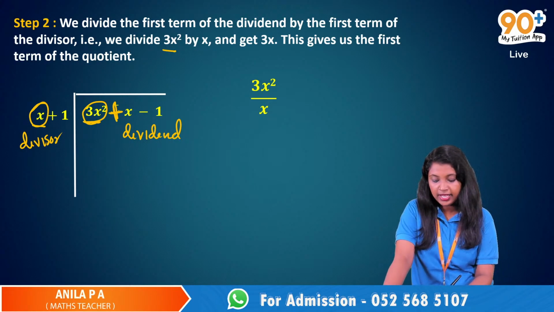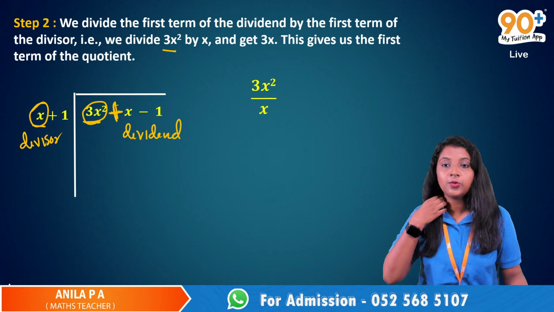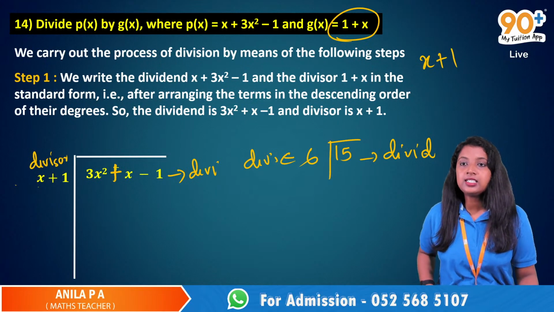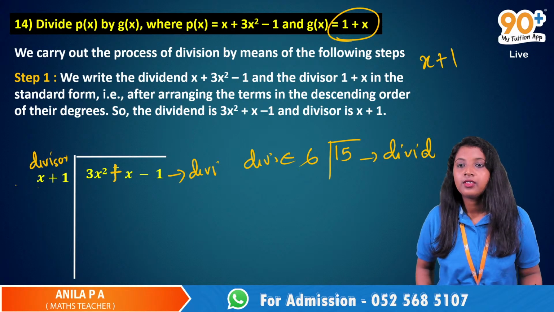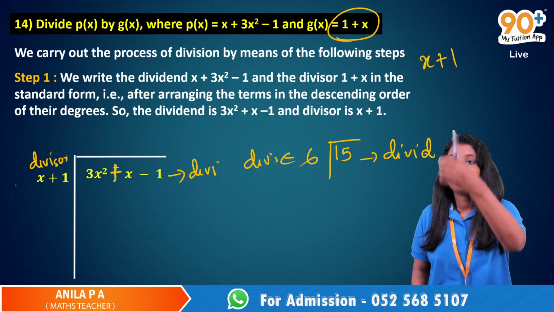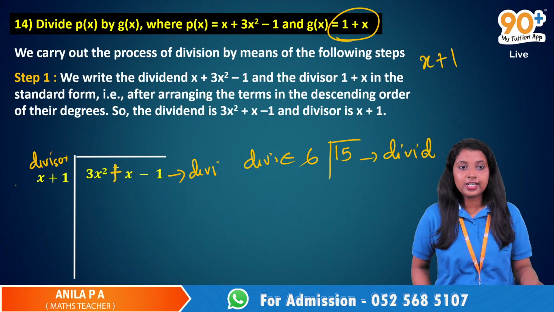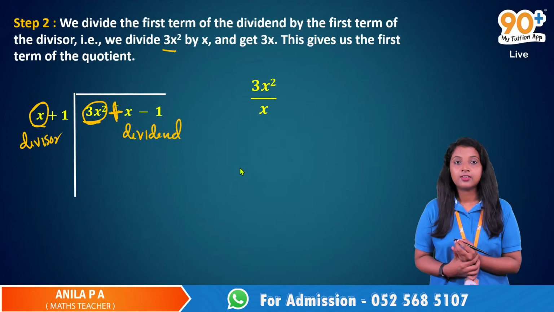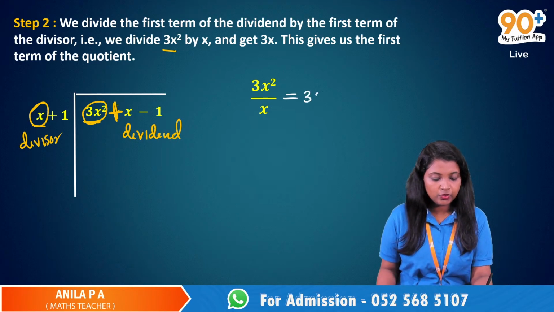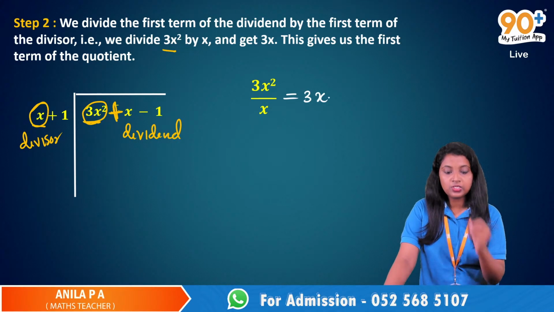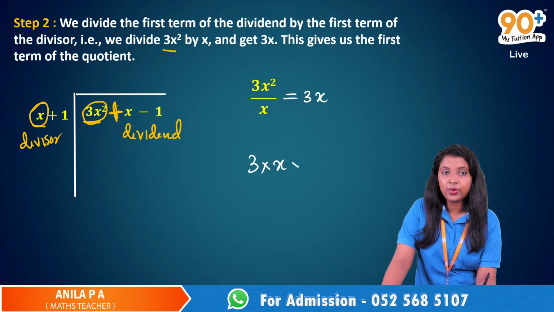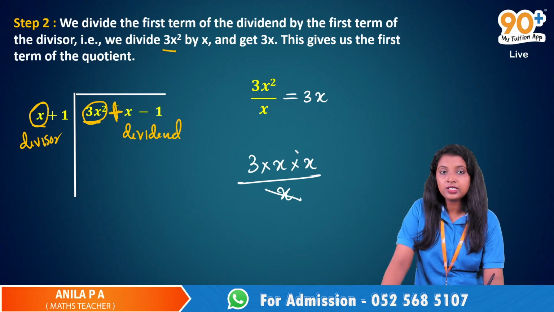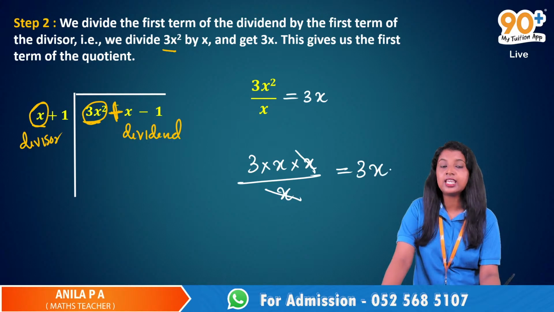What is 3x squared by x? We can unmute someone and ask. Azalfa, what is 3x squared by x? 3x squared by x is equal to 3x. Very good. Any doubts about this one? 3x squared, we can write it as 3 into x into x, divided by x. So we can cancel one x from the denominator and one x from the numerator, and we will get 3x.